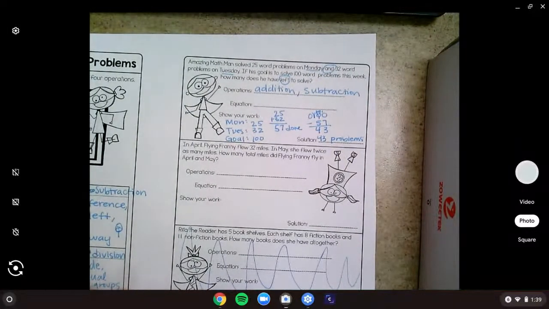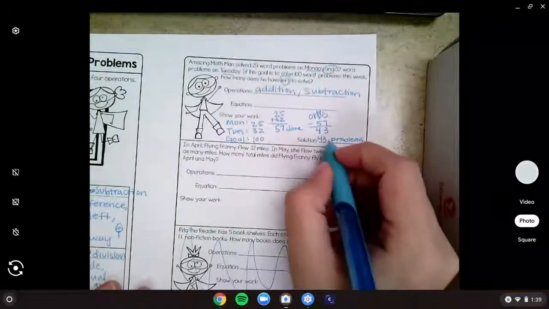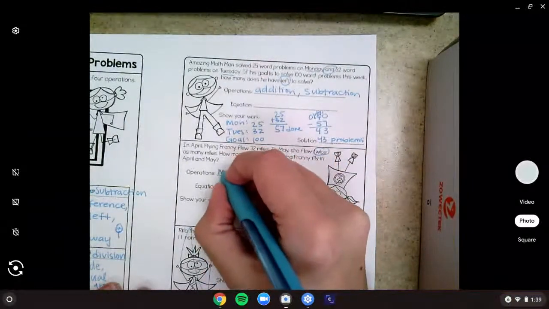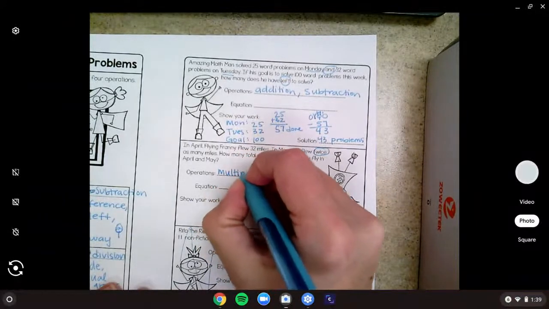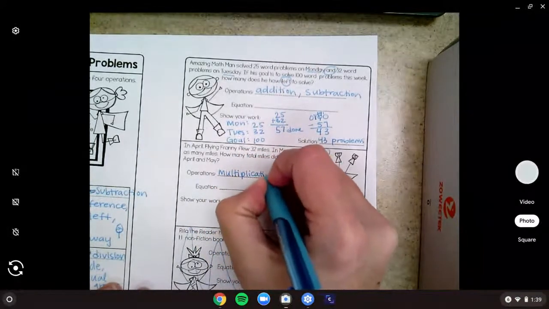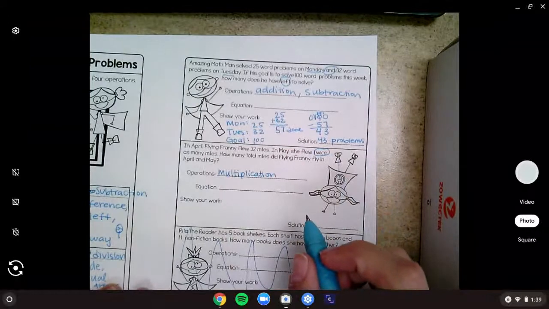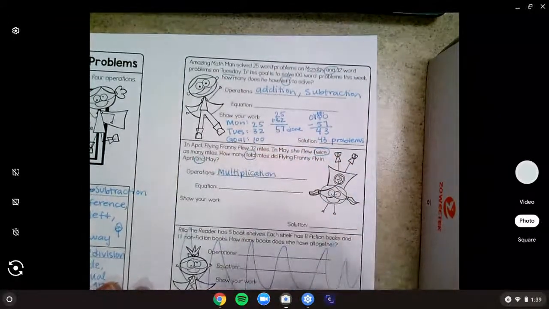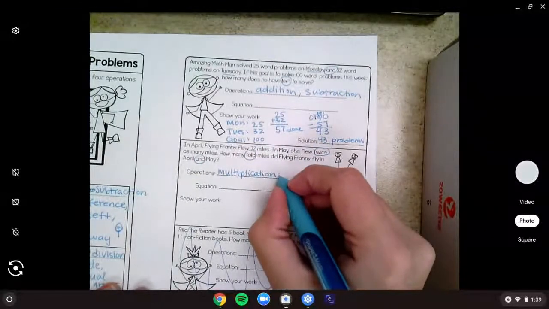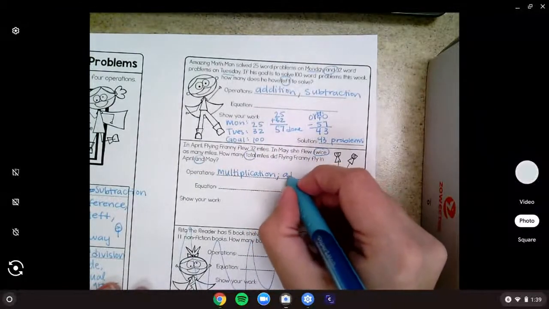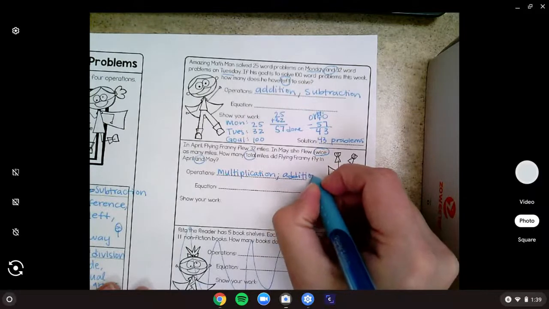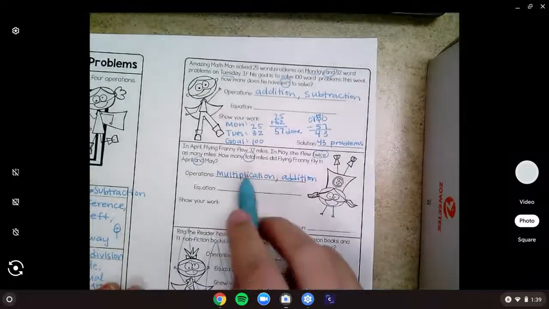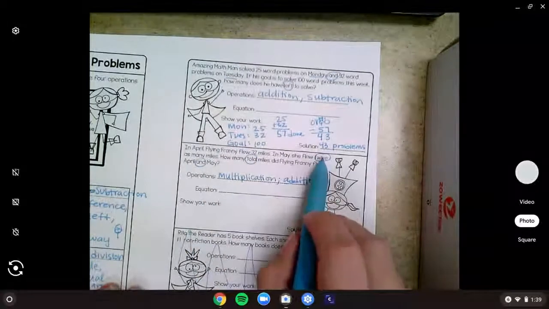All right, so for this one, we knew that twice helped us know we were going to need multiplication. Then we knew that word total and tells us we are going to have to use addition. Now, you'd want to figure out your multiplication first, since that's what we came to first.